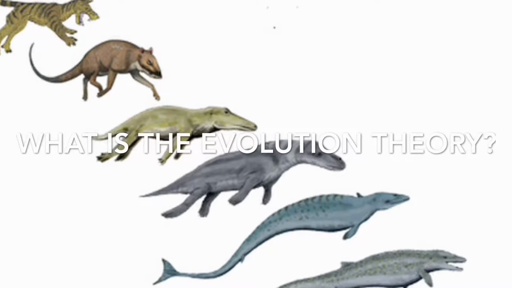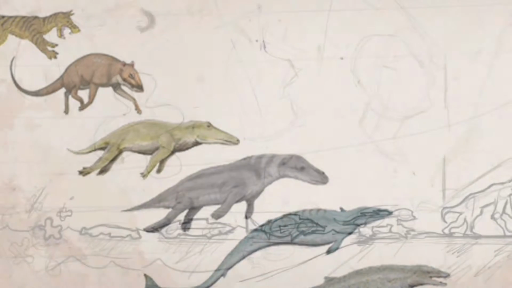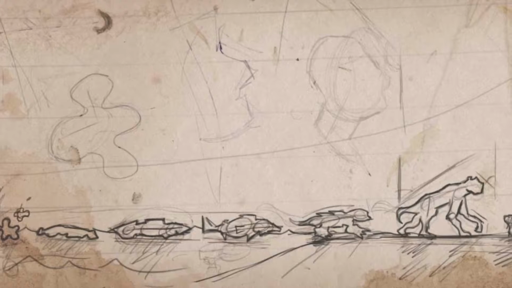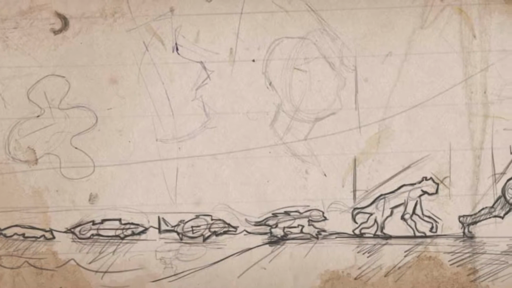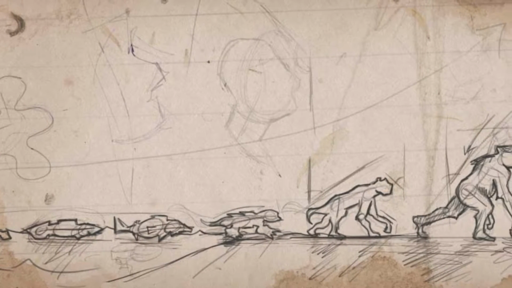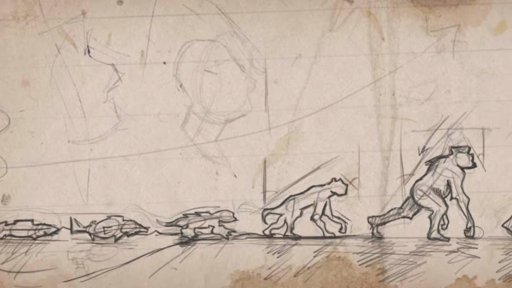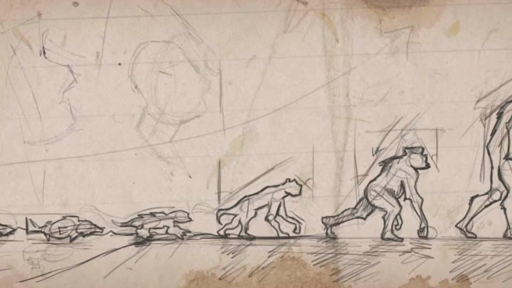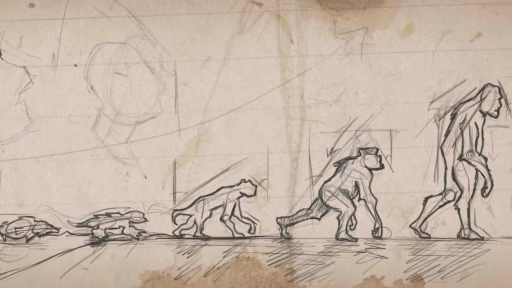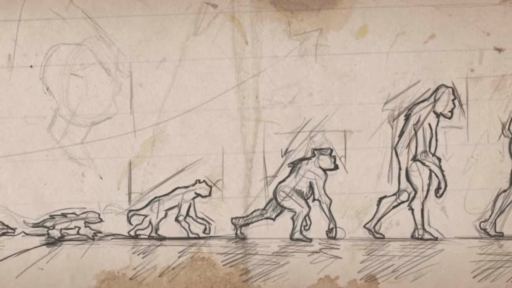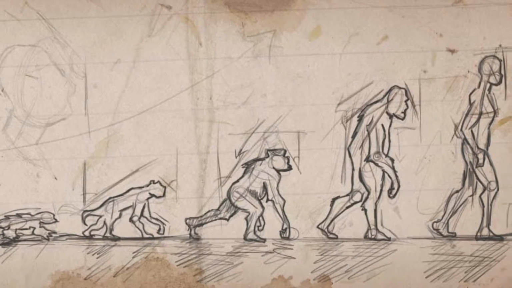What is the evolution theory? The theory of evolution by natural selection, first formulated in Darwin's book On the Origin of Species in 1859, is the process in which organisms change over time as a result of changes in heritable physical or behavioral traits.